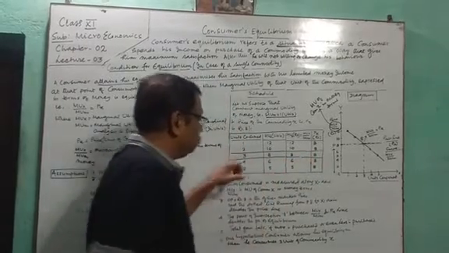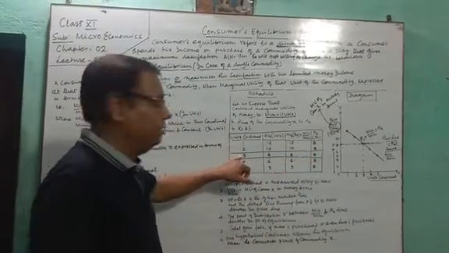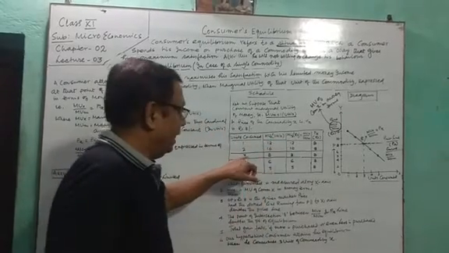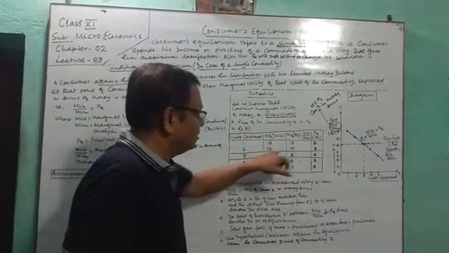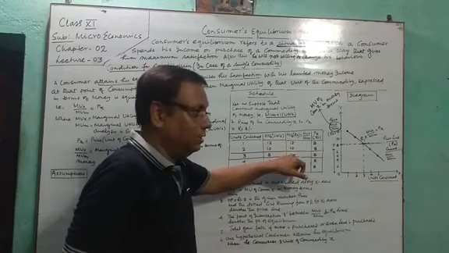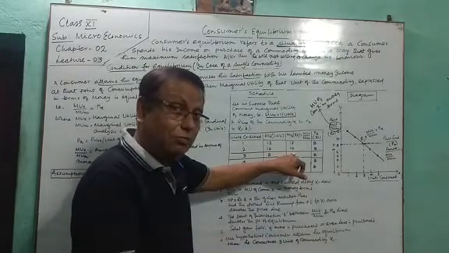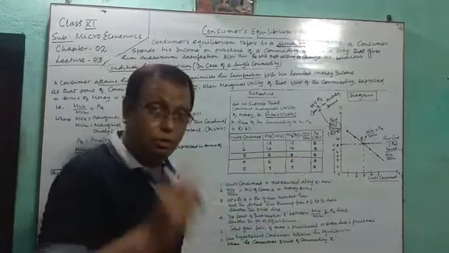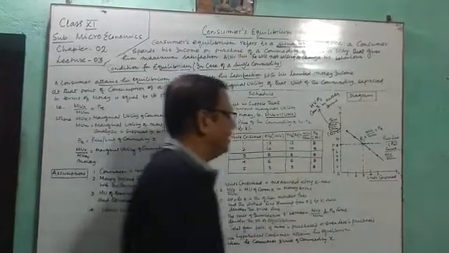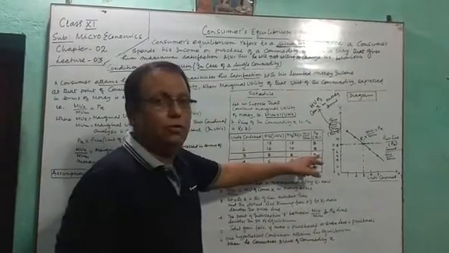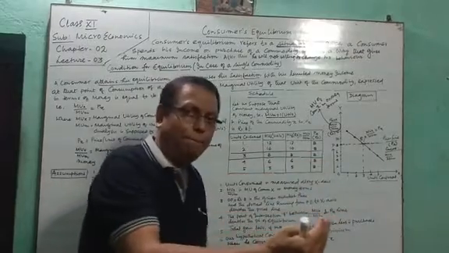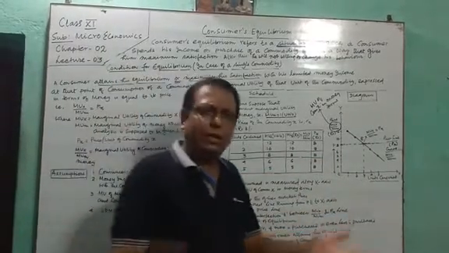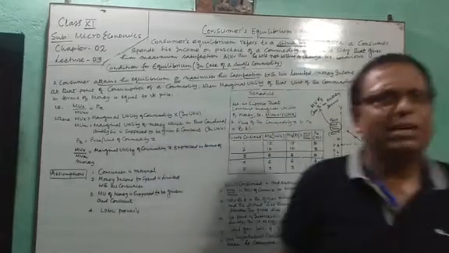So when our consumer is consuming the third unit, LDMU prevails. So from 12, 10, 8, and this 8 utils is equivalent to 8 rupees. By consuming the third unit, the consumer is getting 8 rupees in rupee terms. And how much is he spending? He is again spending 8 rupees. So 8 rupees I spent, 8 rupees I got. So it is equilibrium, it is just equality.